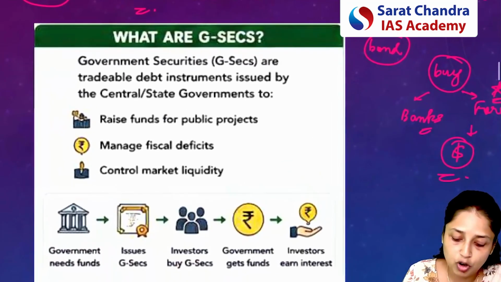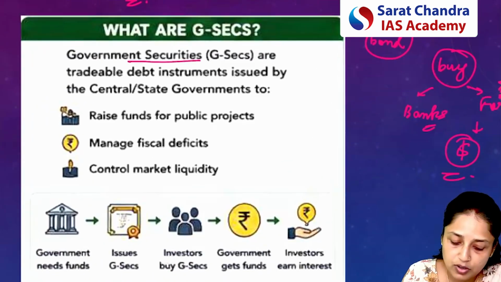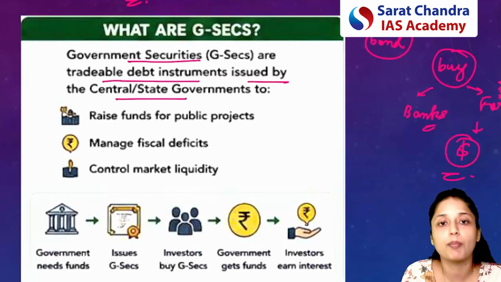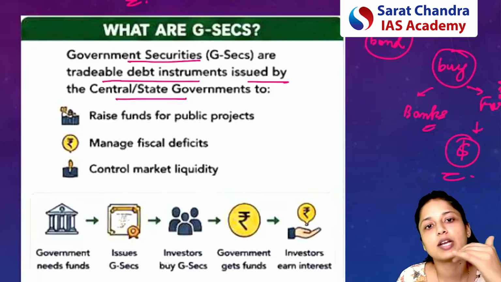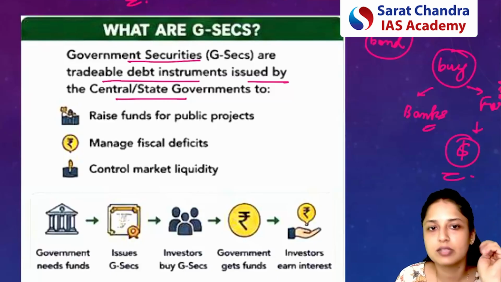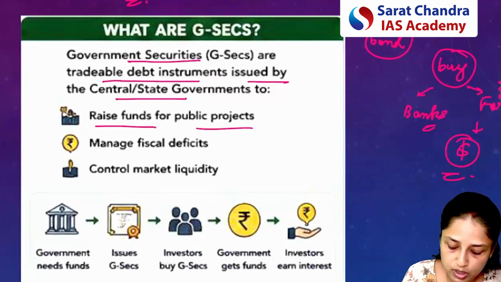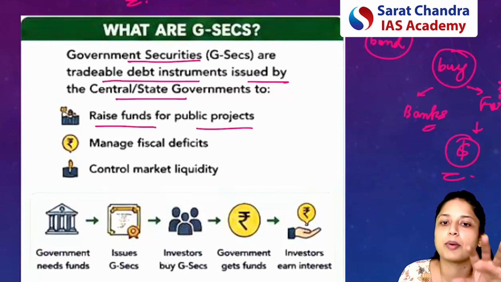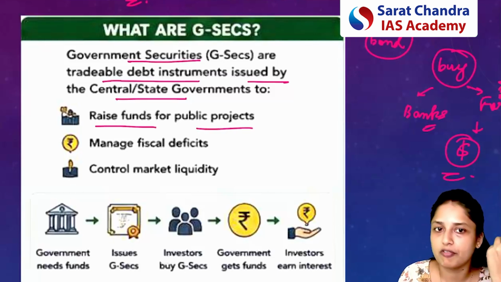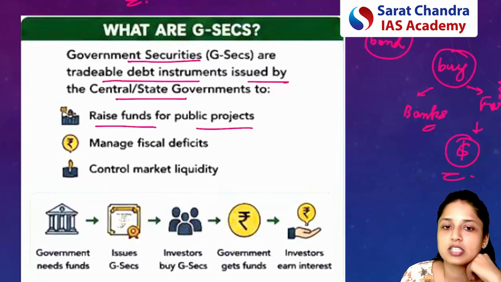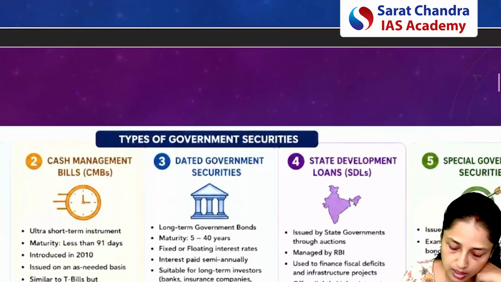So here, if we talk about the definition, government securities are the tradable debt instruments which are issued by the central government or the state government. Please remember, government securities can be issued either by the central government or by the state government. What is their main purpose? Their main purpose is to raise funds for public projects. So please remember all these things. You have to remember the definition also. You have to remember also who all can invest in the government securities.